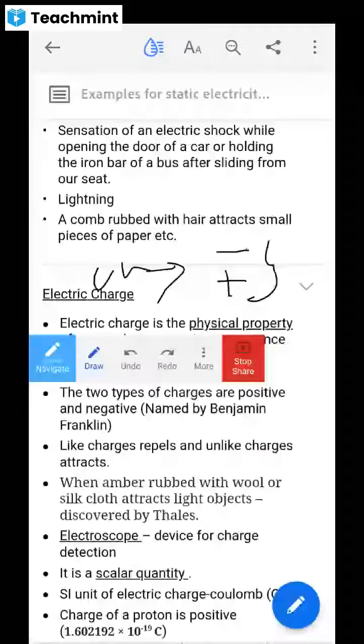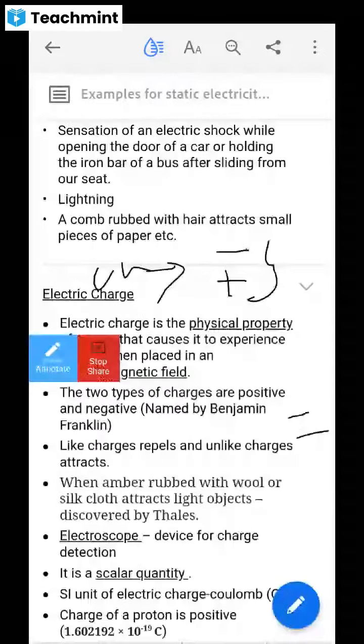Clear? Whenever we have the same type of charges on two bodies, that is positive-positive or negative-negative, then it is like charges, and they repel each other, right? Unlike charges always attract each other and like charges always repel each other.